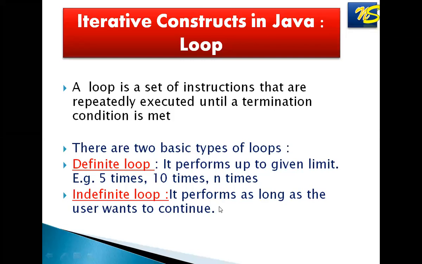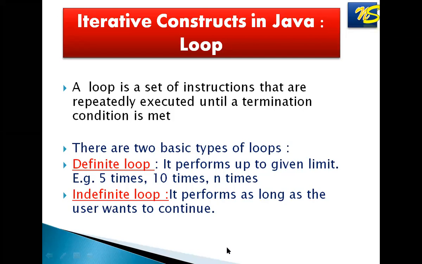Iterative constructs in Java. Loop. A loop is a set of instructions that are repeatedly executed until a termination condition is met. There are two basic types of loops, definite loop and indefinite loop. Definite loop performs up to a given limit.